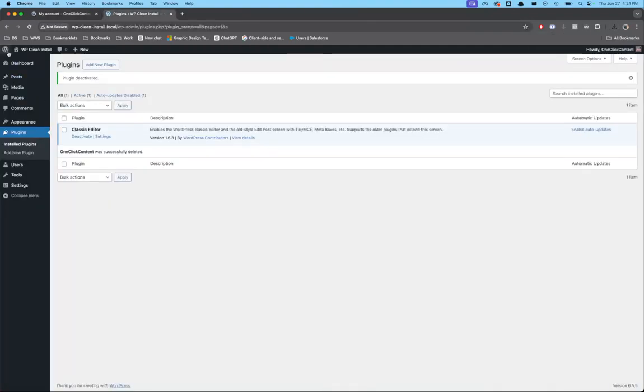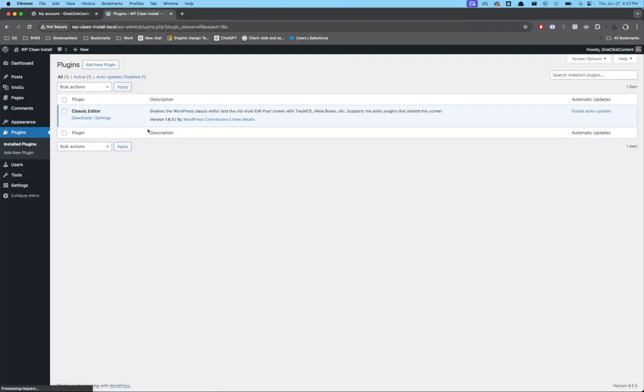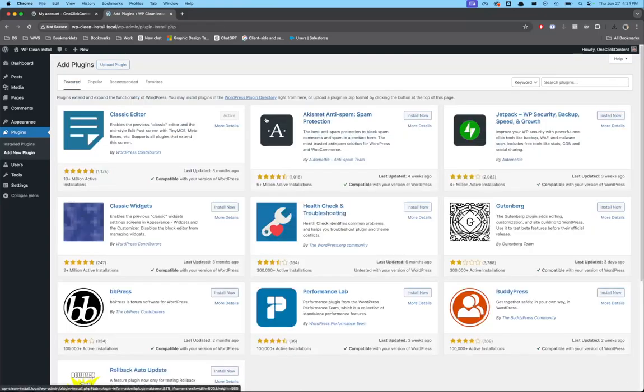All right, so I have a clean install of WordPress here. Nothing on it except for our classic editor. The only thing I've installed is the classic editor, and I just uninstalled OneClickContent so I could show you from scratch. The classic editor is just to show you that it works in both the block editor and the classic editor. So let's install our plugin just like normal.